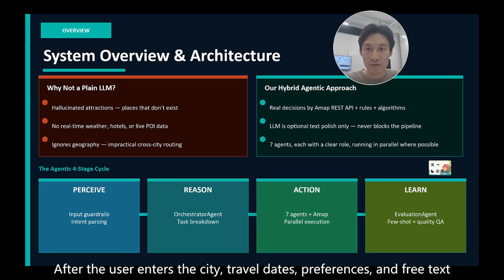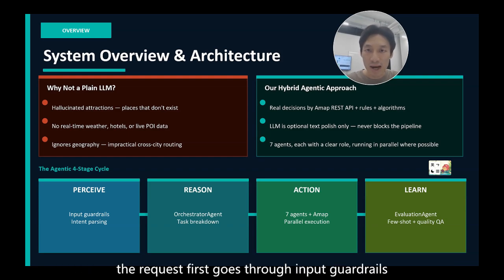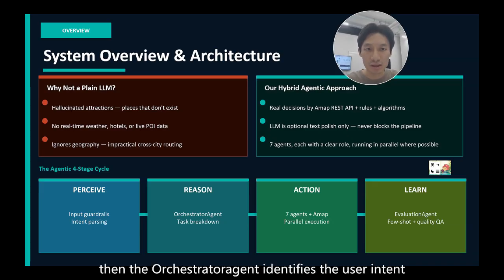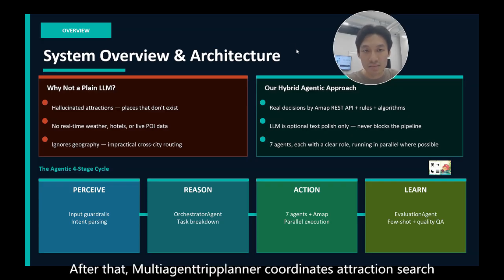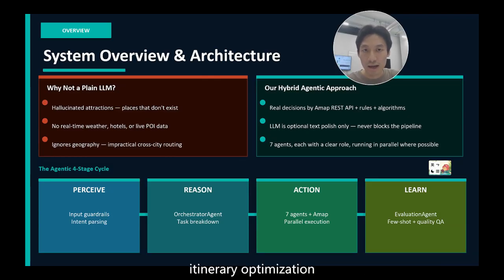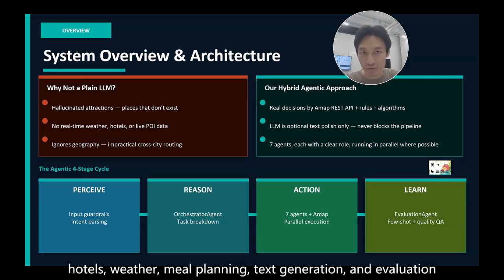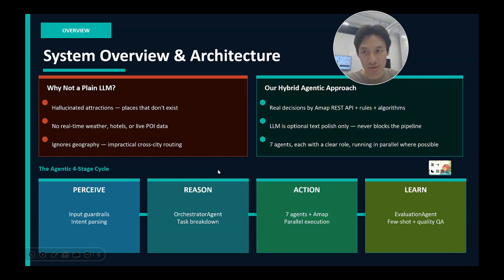After the user enters the city, travel dates, preferences, and free text, the request first goes through input guardrails. Then the orchestrator agent identifies the user intent, such as culture, food, night views, family travel, or a relaxed trip. After that, the multi-agent trip planner coordinates attraction search, itinerary optimization, hotels, meal planning, task generation, and evaluation.